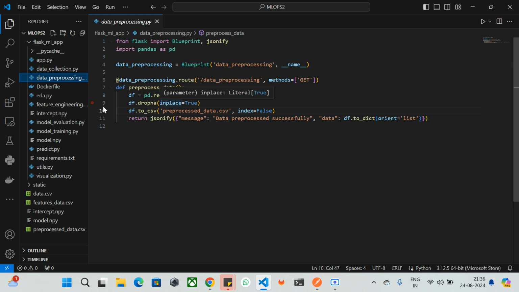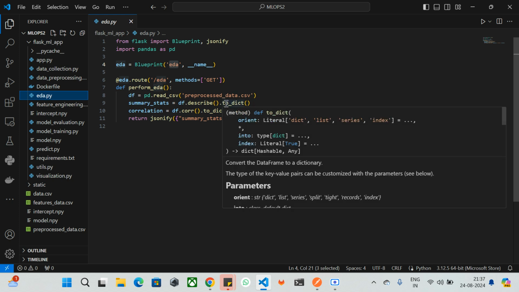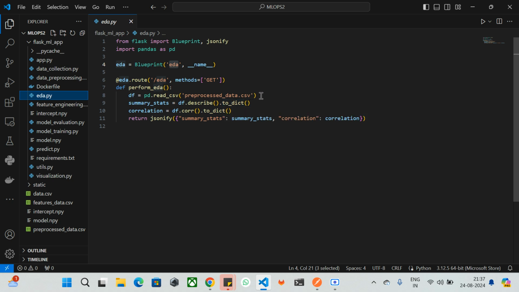This is about data pre-processing, and the next is exploratory data analysis. In this, we are going to read the pre-processed data first, using pd.read_csv, and then df.describe. We calculate the descriptive statistics, which are the mean, standard deviation, minimum and maximum, etc., for each column in the CSV file.